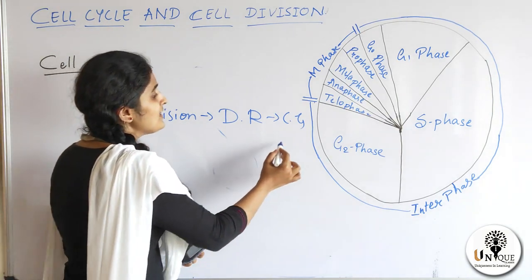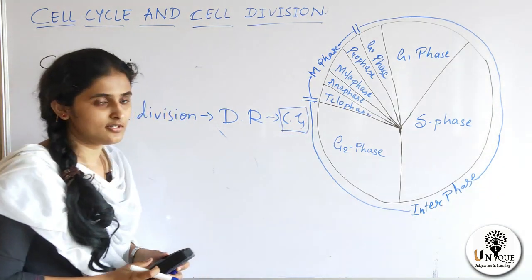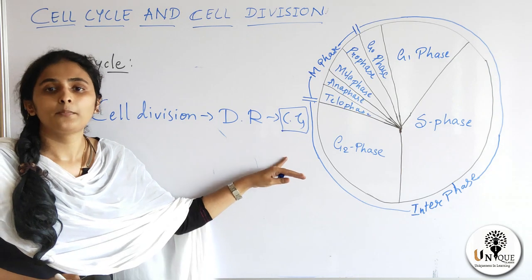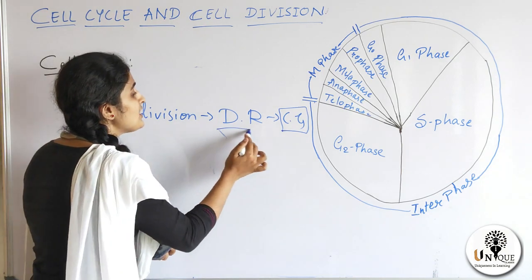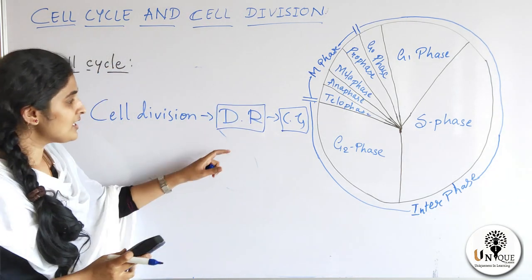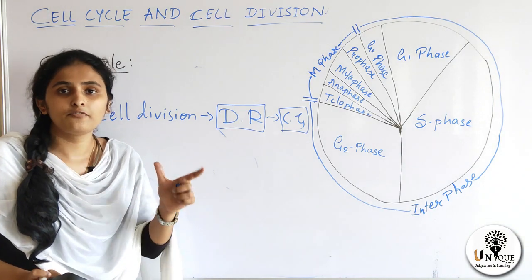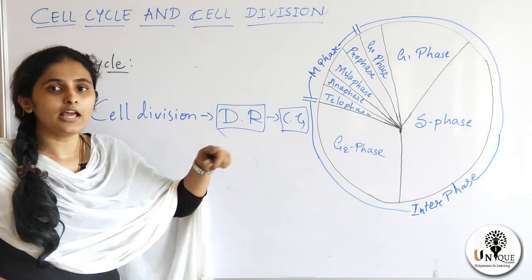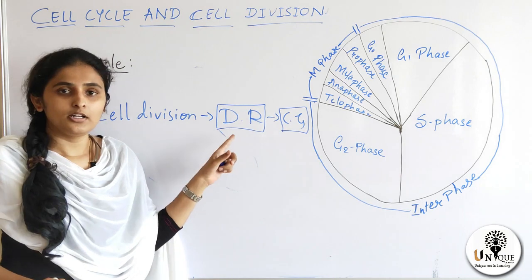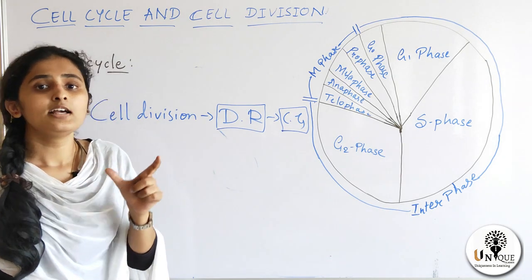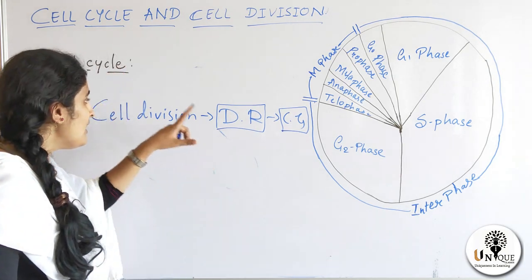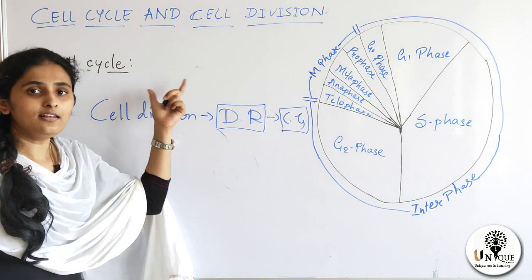So in cell cycle, cell growth is a continuous process, but DNA replication is not a continuous process. It occurs only during a specific phase. Cell growth occurs in every phase, but DNA replication only occurs in a specific phase. So this is an introduction of cell cycle.